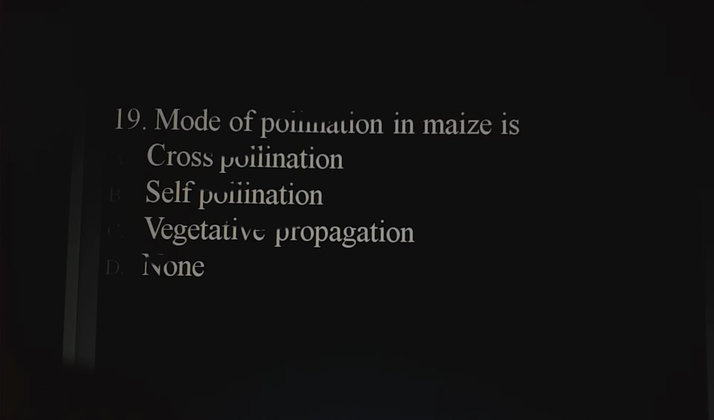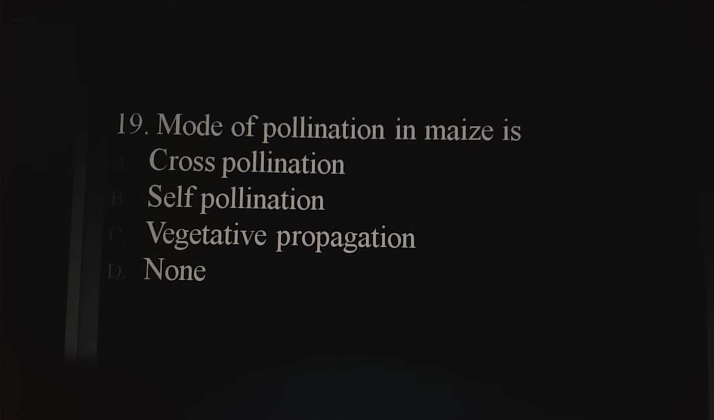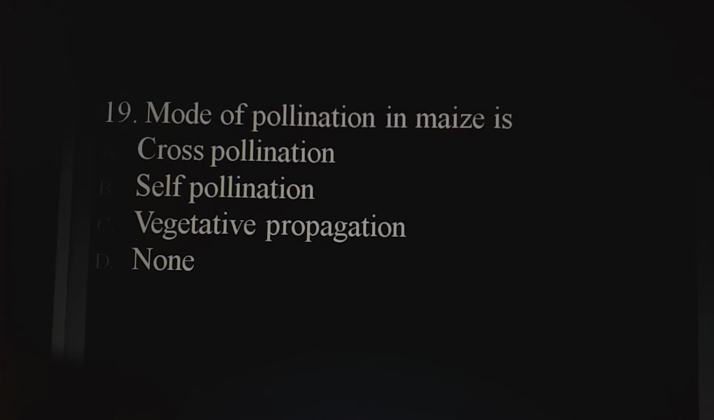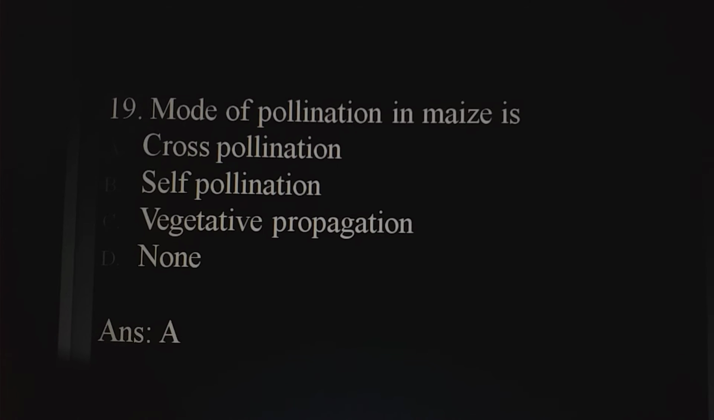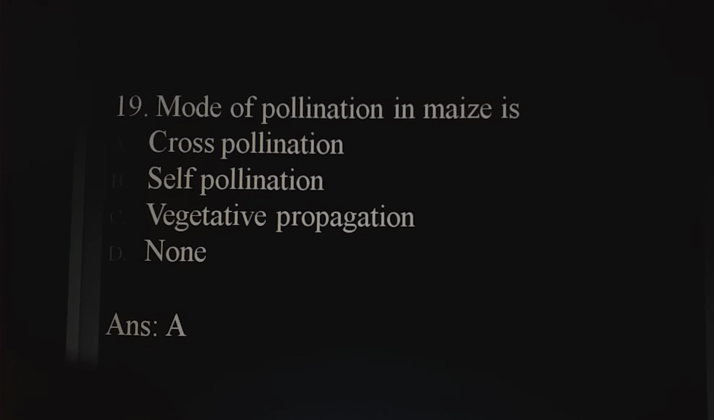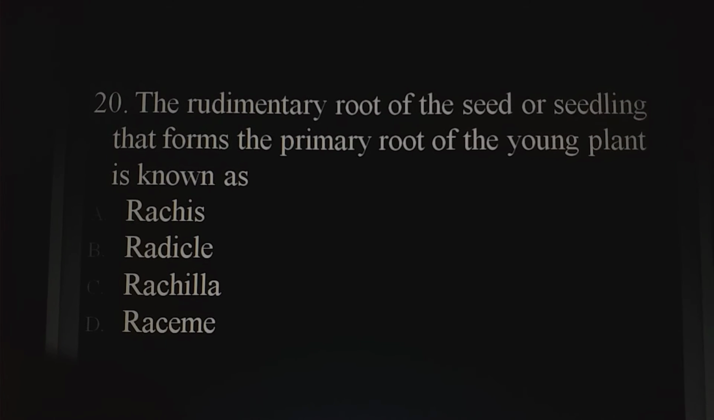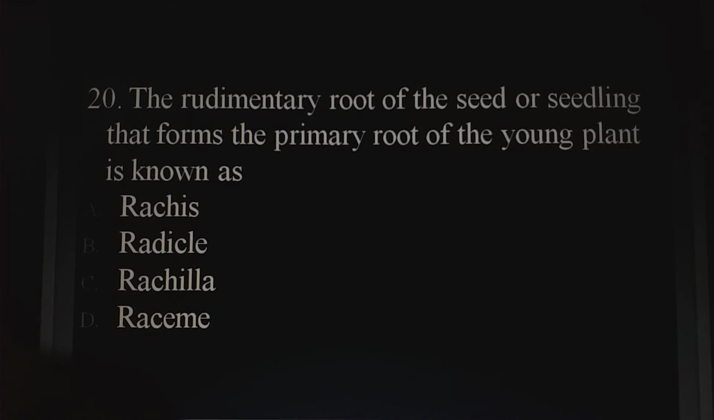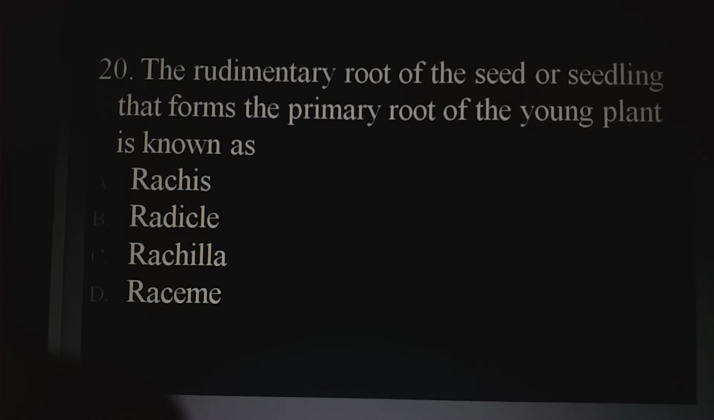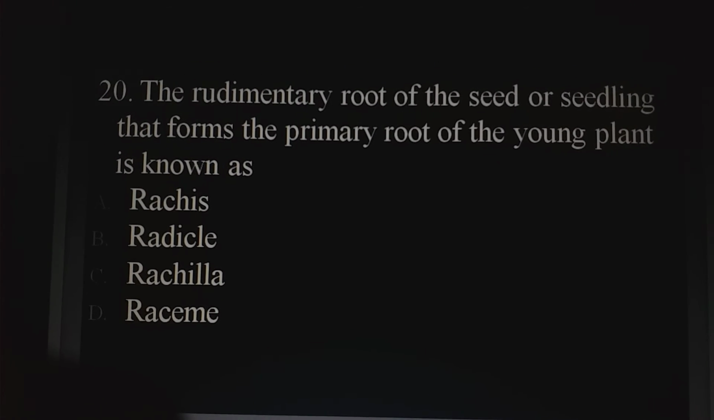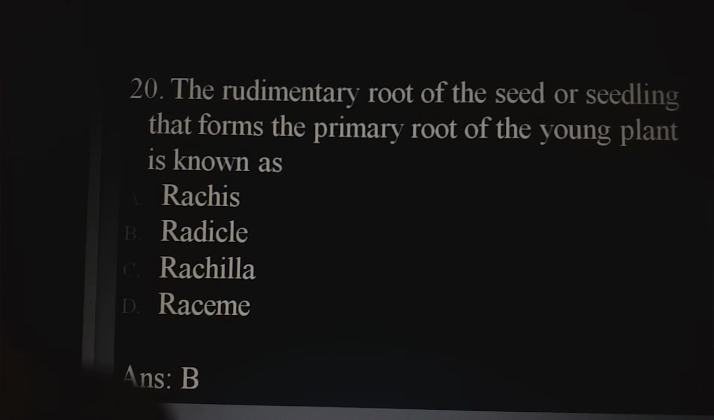Mode of pollination in maize seed is cross pollination, self pollination, vegetative propagation, none of these. Answer here is option A, cross pollination. The rudimentary root of the seed or seedling that forms the primary root of the young plant is known as rachis, radicle, rachilla, raceme. So the answer here is option B, radicle.